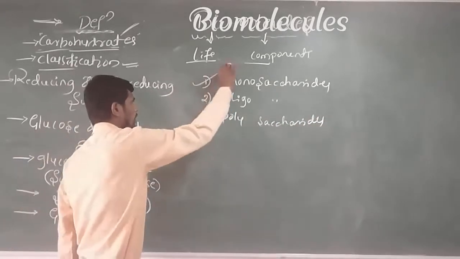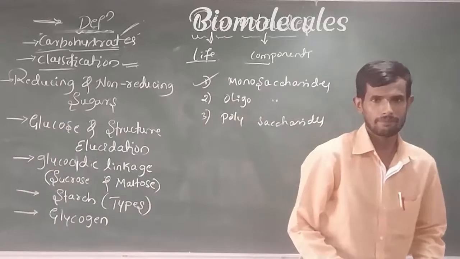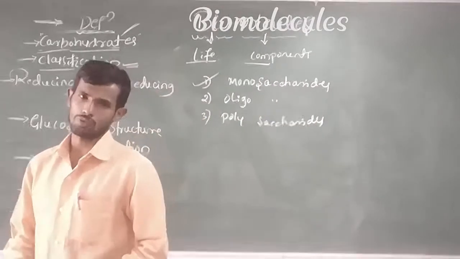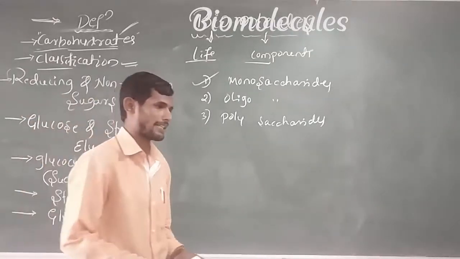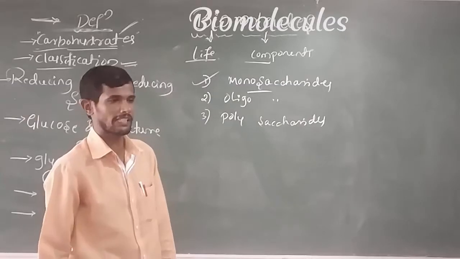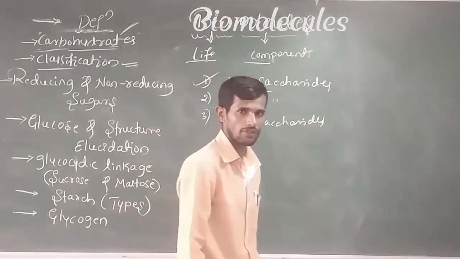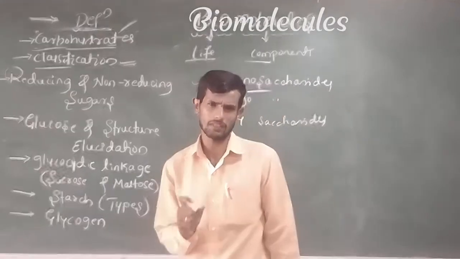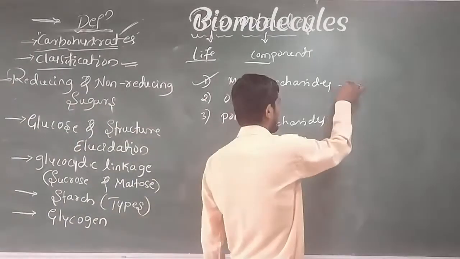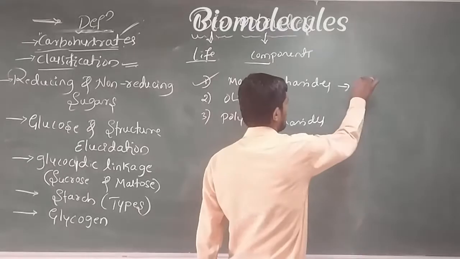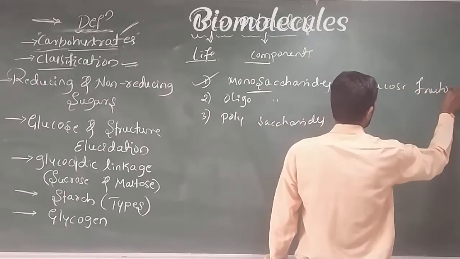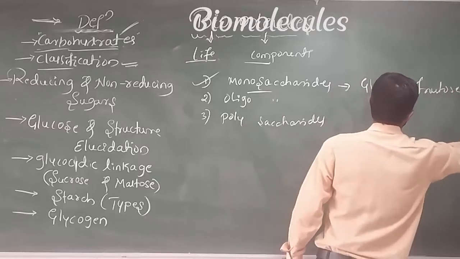Come to the first point. What are monosaccharides? These are the simplest sugars which cannot be further hydrolyzed. Remember, monosaccharides are the simplest sugars which cannot be further hydrolyzed. It means it contains only one sugar unit. Therefore, examples for monosaccharides are glucose, fructose, galactose, etc.